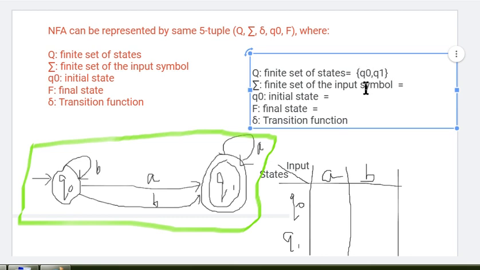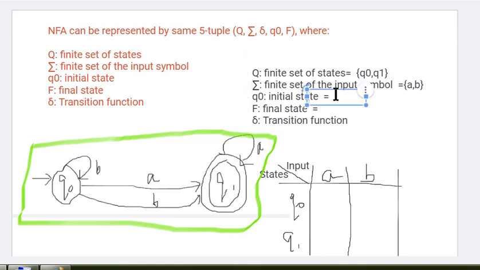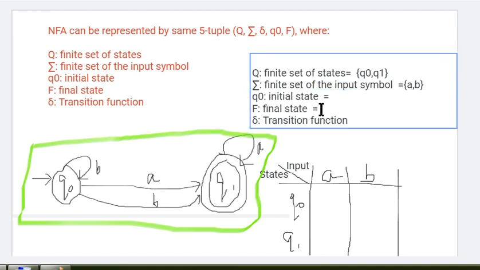The finite set of inputs is A, B. In this example our initial state is Q0. And our final state is Q1. And what is our transition function?